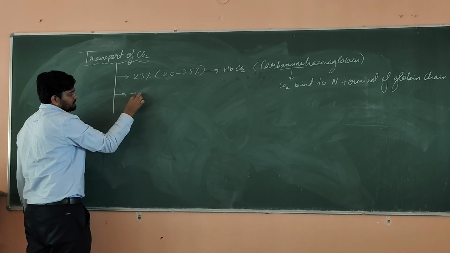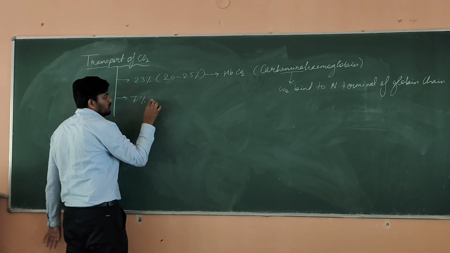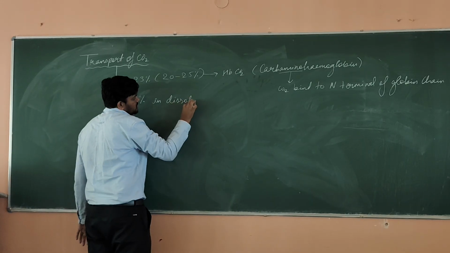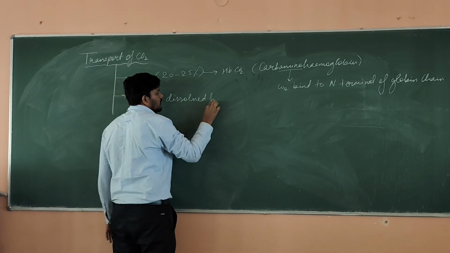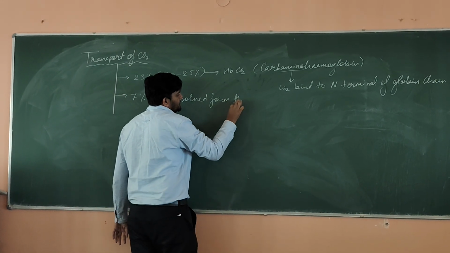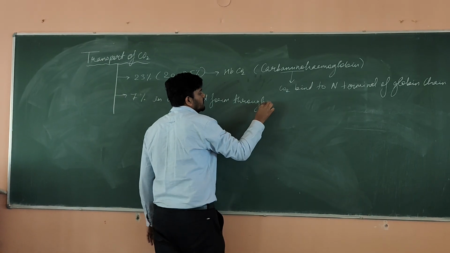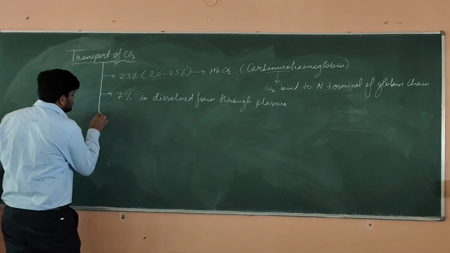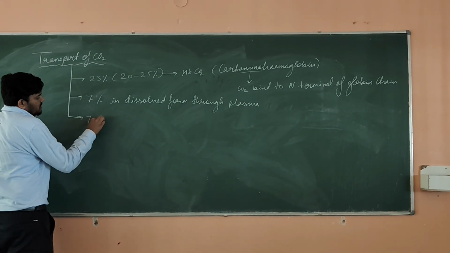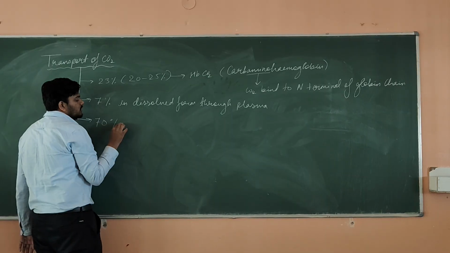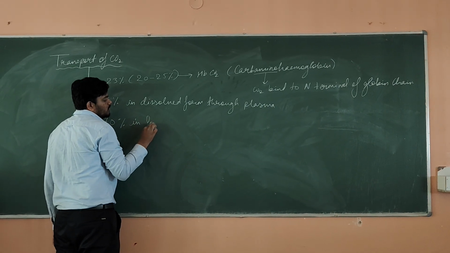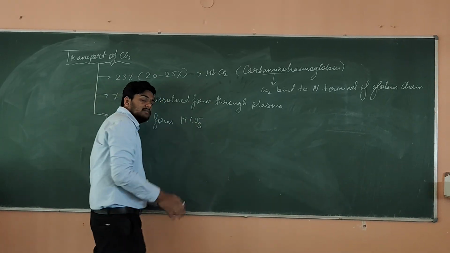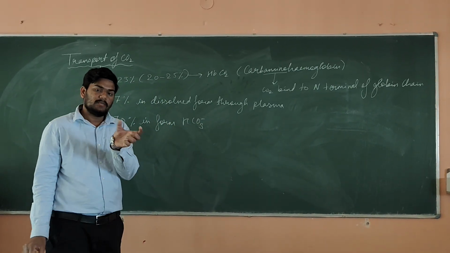Now 7% will be going in dissolved form in plasma. And then the rest 70% will be going in the form of bicarbonate ions. These bicarbonate ions are also transported via plasma only.